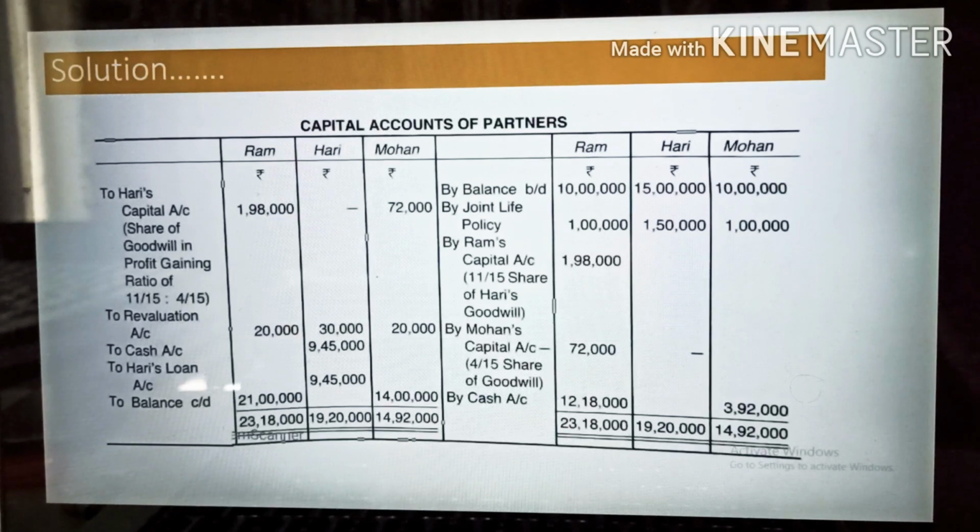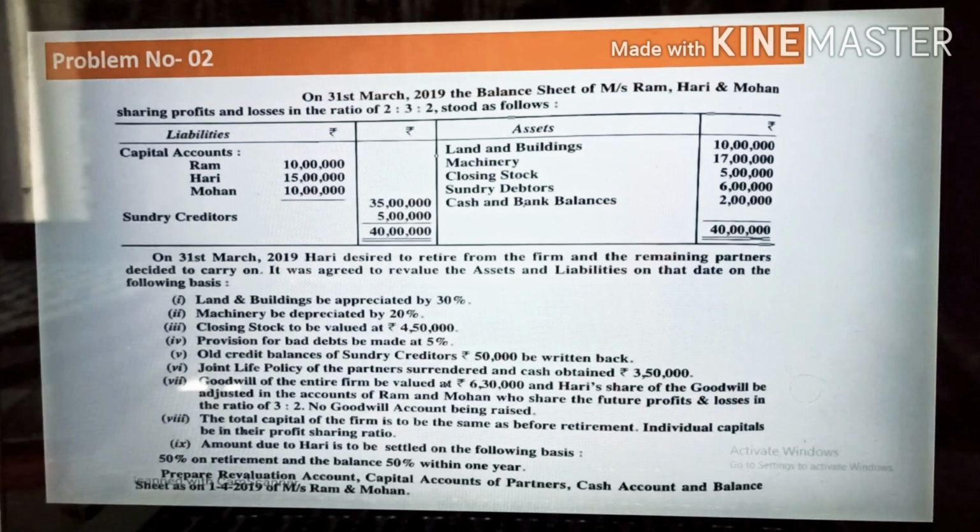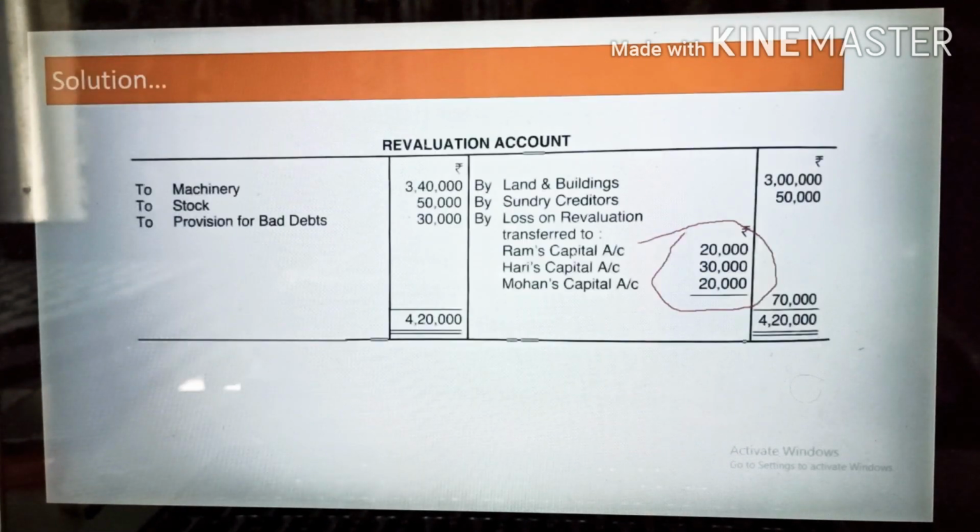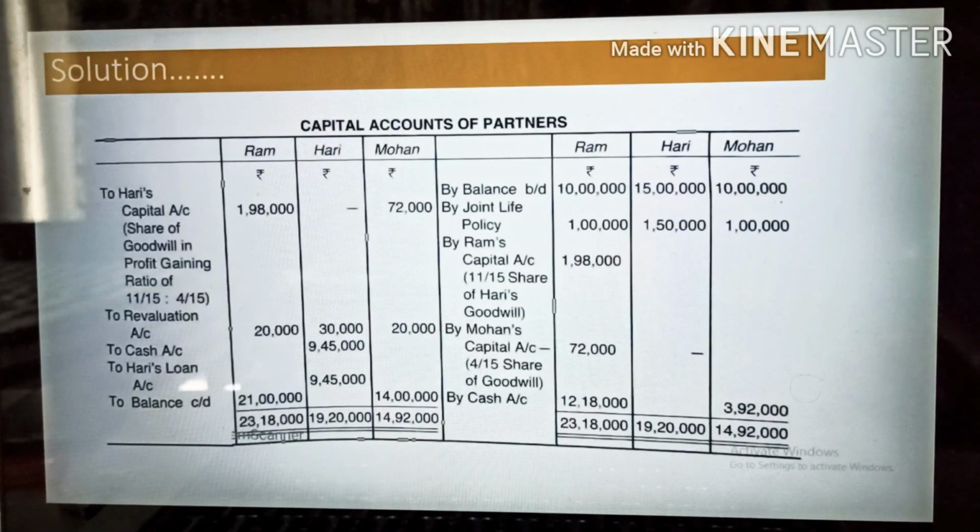Now come to the capital account of all the partners. How will you do it? First, the important thing is that you have to write by balance brought down, whatever the balance of capital is given in the old balance sheet. You can check 10 lakh, 15 lakh and 10 lakh is given for all the partners. You will write here 10 lakh, 15 lakh and 10 lakh.